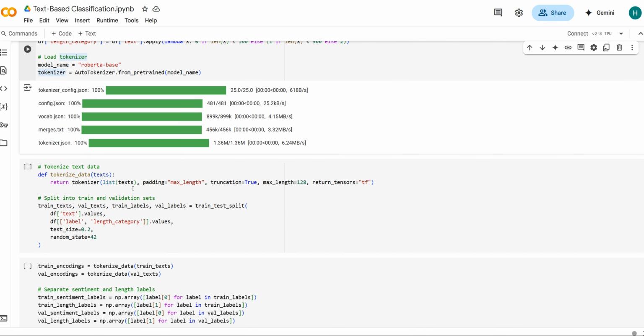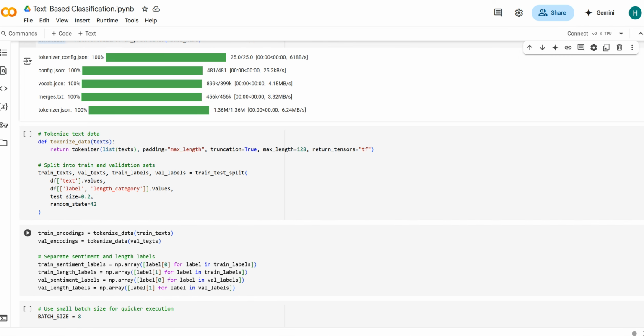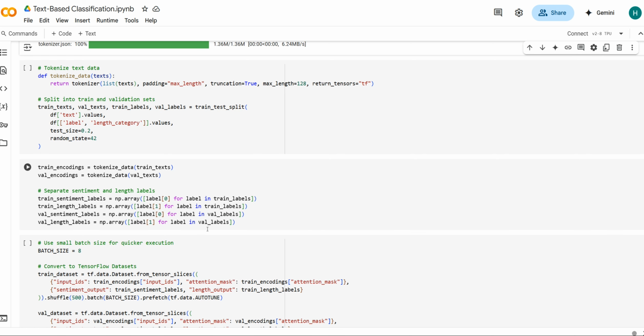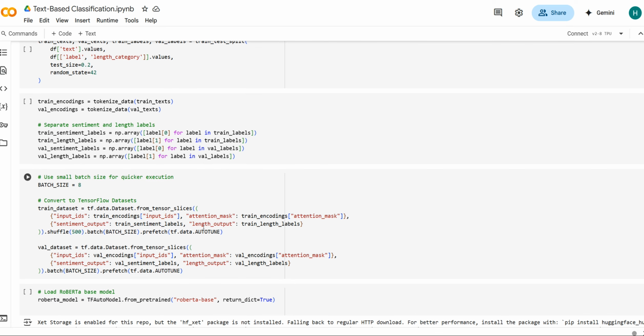And then here we're going to categorize length such as short equal to 0, medium equal to 1, and long equal to 2.